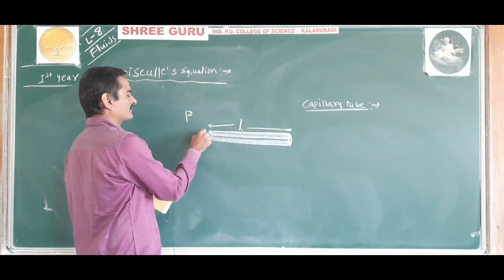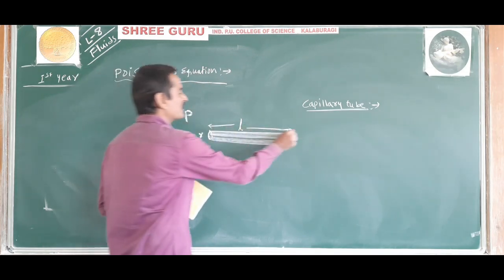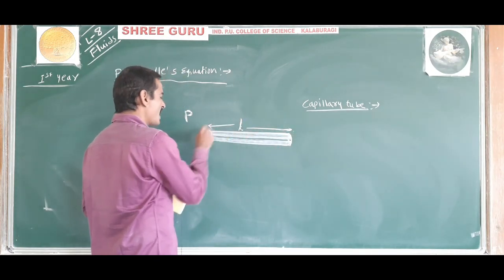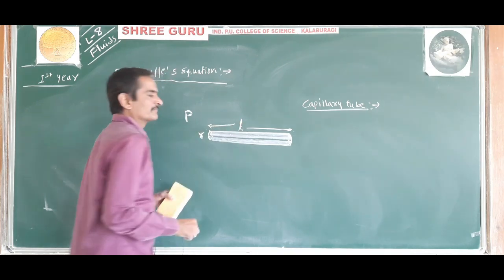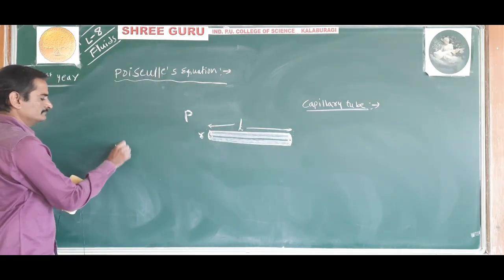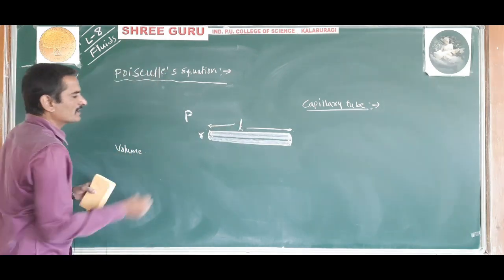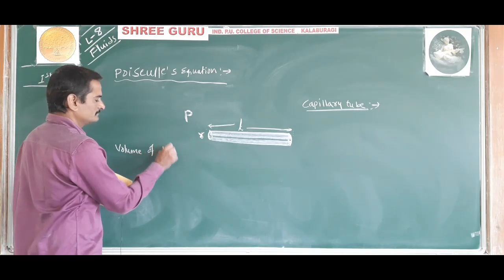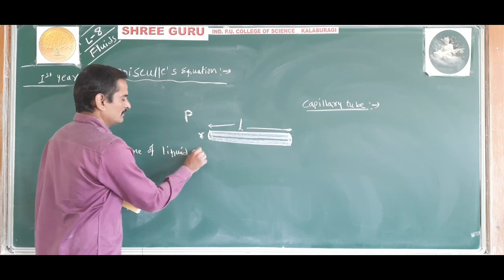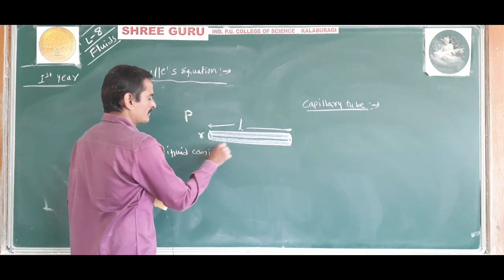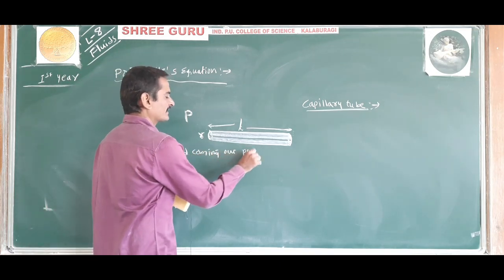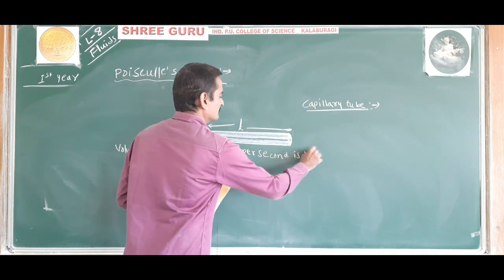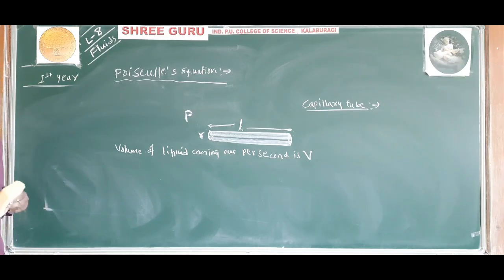the volume of liquid coming out of the capillary tube per second is V. See here.